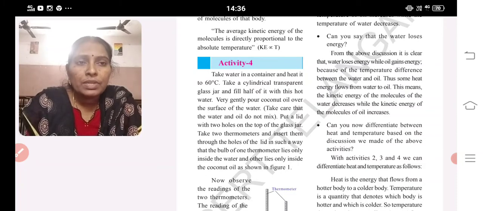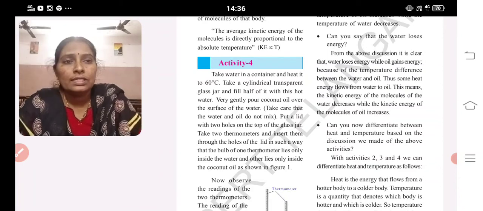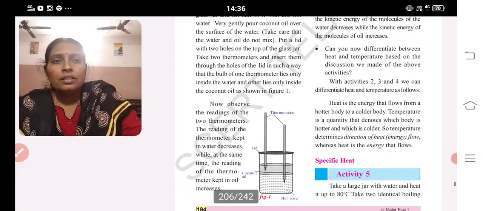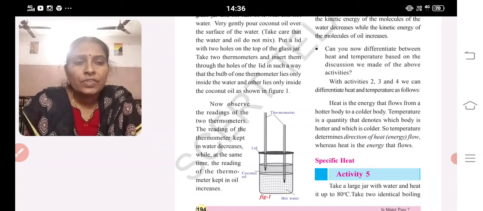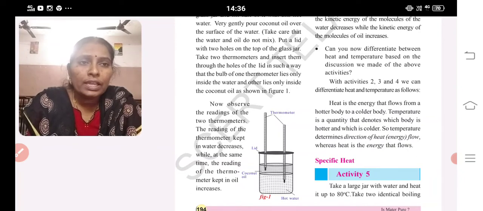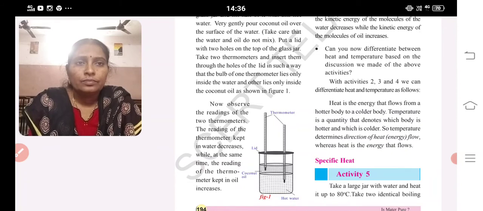Take two thermometers and insert them through the holes on the lid. Now measure the reading of the thermometers. The reading of the thermometer kept in water decreases, while at the same time the reading of the thermometer kept in oil increases. Why?